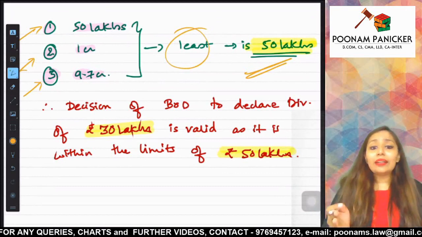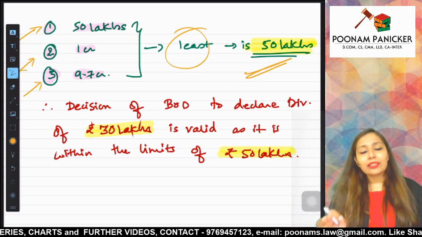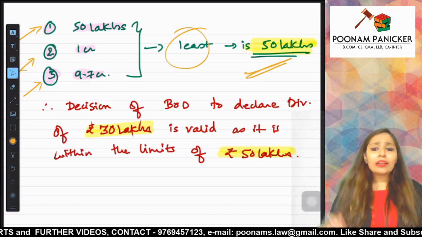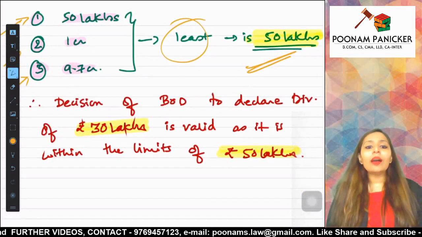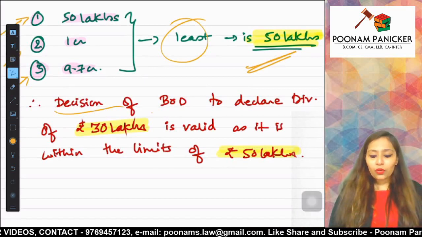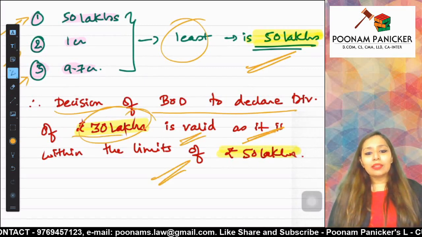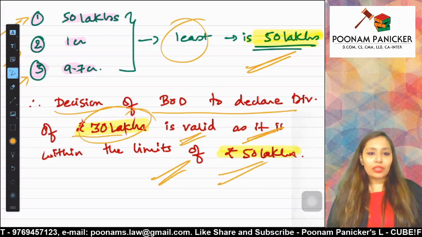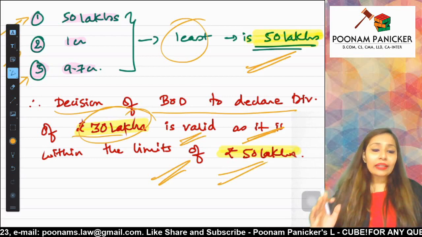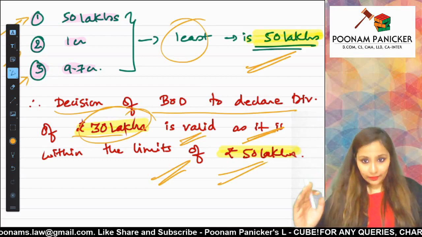So is their decision to declare a dividend of 30 lakhs, that is a dividend at the rate of 15% on the equity shares, valid or not valid? It is valid because they are well within the limits. So that is why the decision of the board of directors to declare a dividend of 30 lakhs is valid, as it is within the limit of rupees 50 lakhs. I hope this makes it extremely clear how the practical applicability of rule 3 is made. Thank you guys.